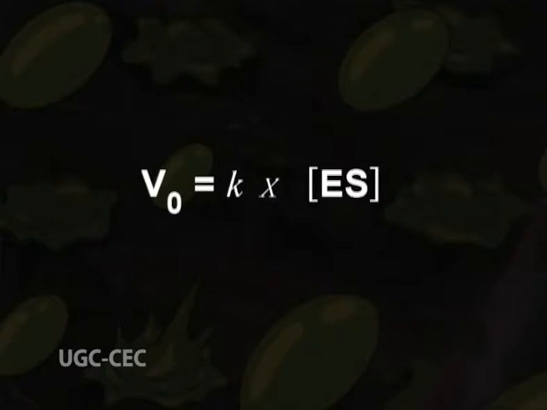The rate of appearance of products, that is initial velocity V0, is proportional to the concentration of the enzyme substrate complex. V0 is equal to K into ES. This is equation 1.